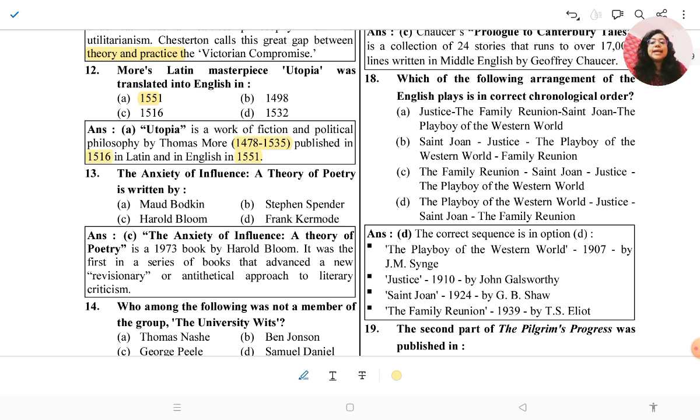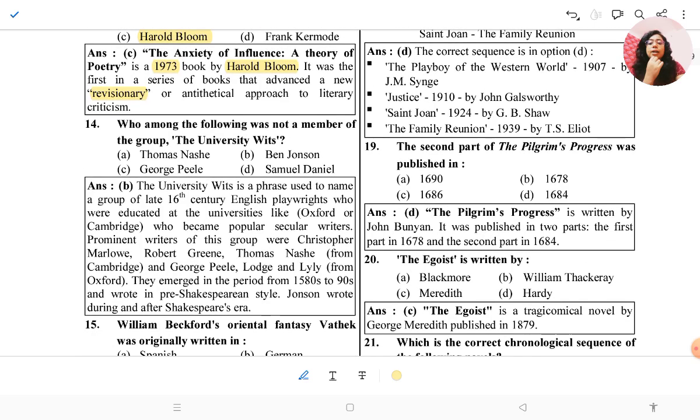The Anxiety of Influence, a theory of poetry, is written by Harold Bloom. The Anxiety of Influence, a theory of poetry, is a 1973 book by Harold Bloom. It was the first in a series of books that advanced a new revisionary or antithetical approach to literary criticism. So it is a revolutionary work, and it was published in 1973.